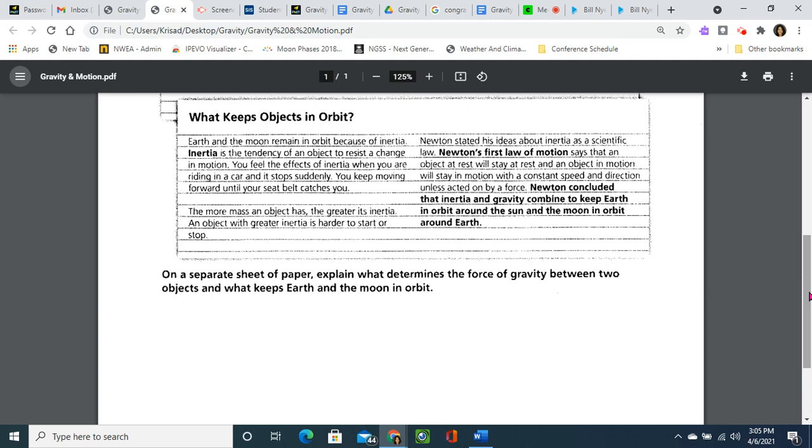Newton concluded that inertia and gravity combine to keep Earth in orbit around the sun and the moon in orbit